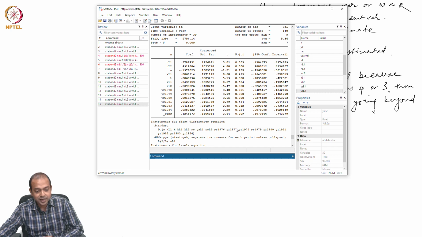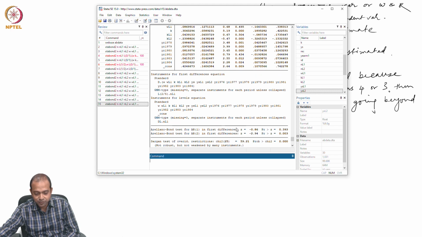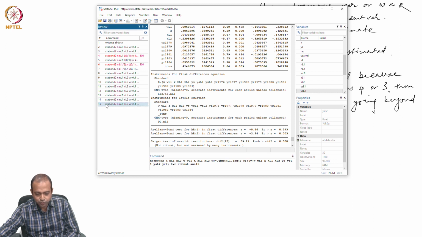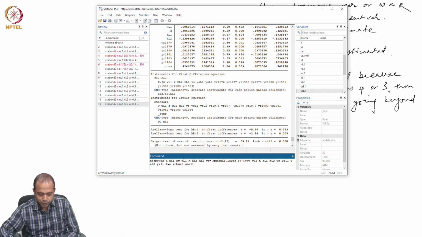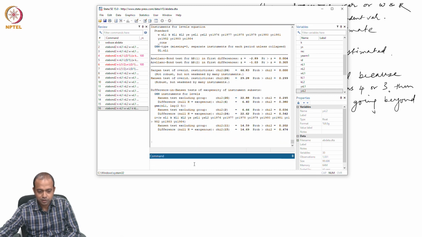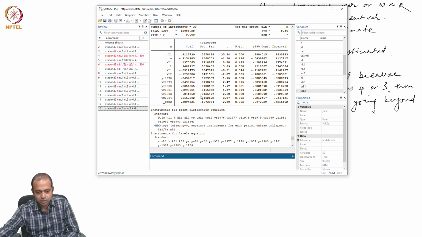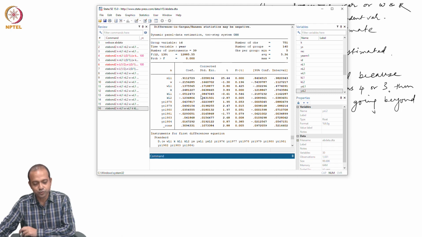It is coming down to 0.37. So, even that is not working. If I remove NL2 and consider only one period lag, then what happens? Now, this model is working fine.